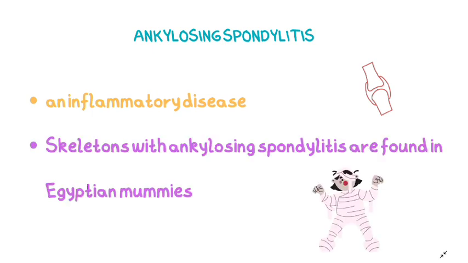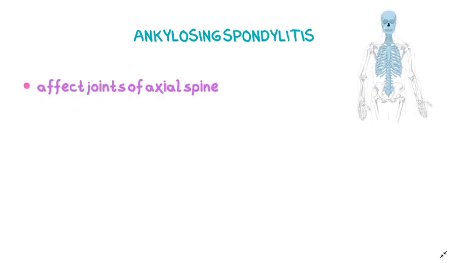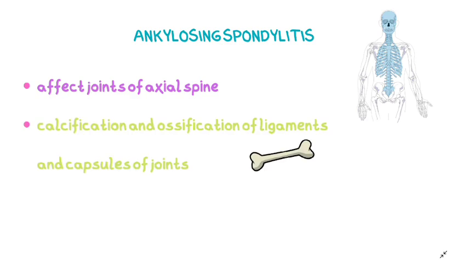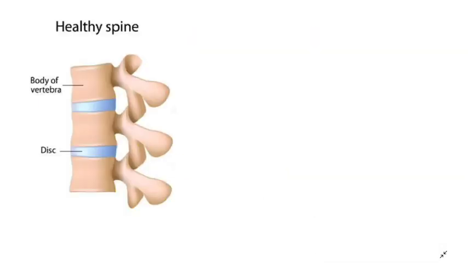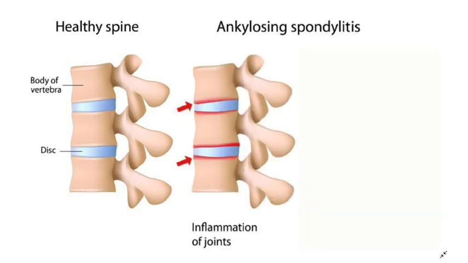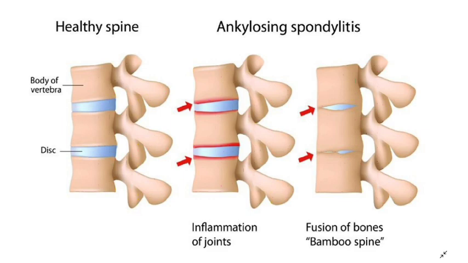Even skeletons with ankylosing spondylitis are found in Egyptian mummies. It affects the joints of the axial skeleton, including the skull, ribcage, sternum, and vertebra. Calcification and ossification of ligaments and capsules of joints occur in this disease. Complete bony ankylosis, that is stiffness, occurs. In a healthy spine, between two vertebrae, there is an intervertebral disc, which gets inflamed in ankylosing spondylitis, and ultimately there is fusion of bones, which gives a look like bamboo spine.